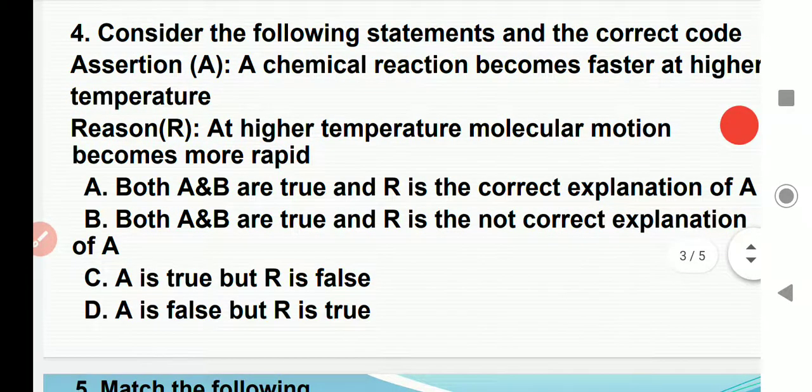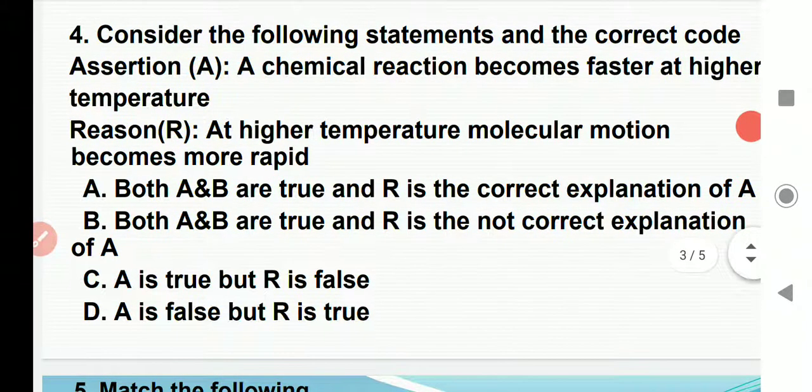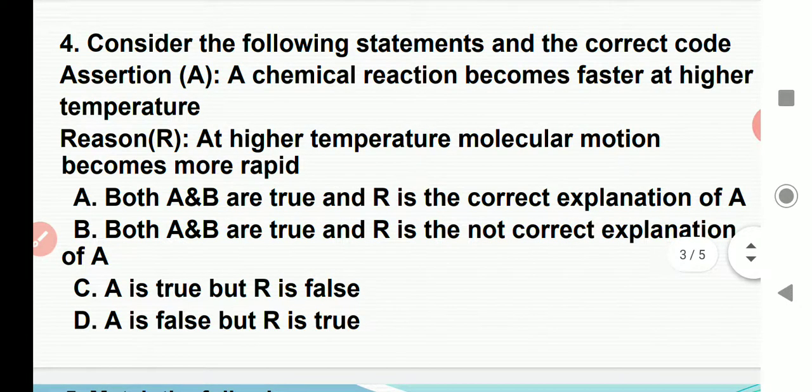Fourth question: consider the following statements and select the correct code. Assertion: chemical reactions become faster at higher temperature. Reason: at higher temperature, molecular motion becomes more rapid.